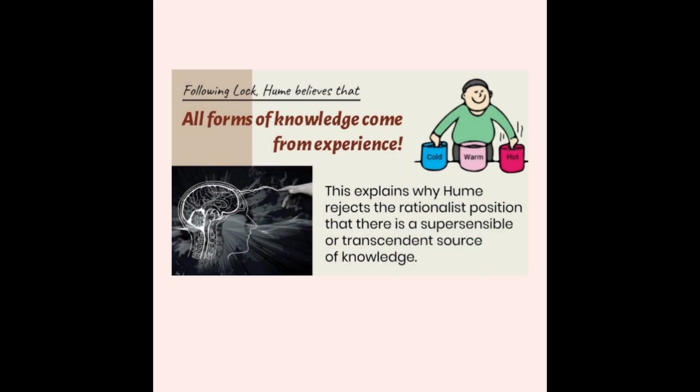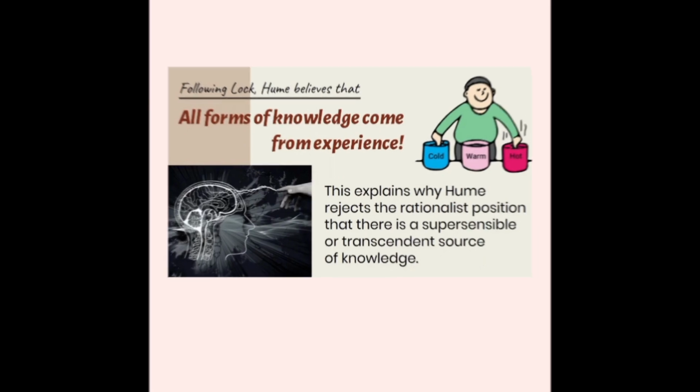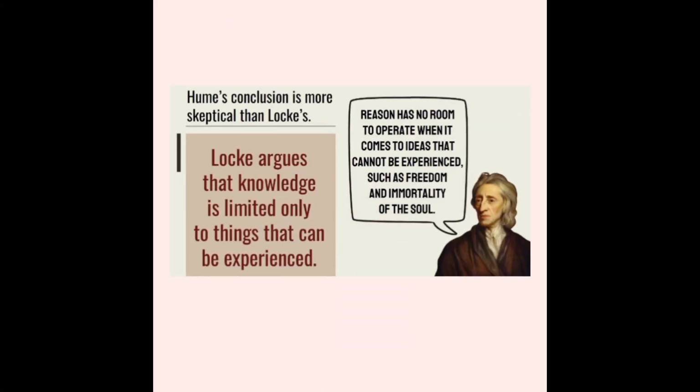Following Locke, Hume believes that all forms of knowledge come from experience. This explains why Hume rejects the rationalist position that there is a supersensible or transcendent source of knowledge. Hume's conclusion is more skeptical than Locke's. Locke argues that knowledge is limited only to things that can be experienced.